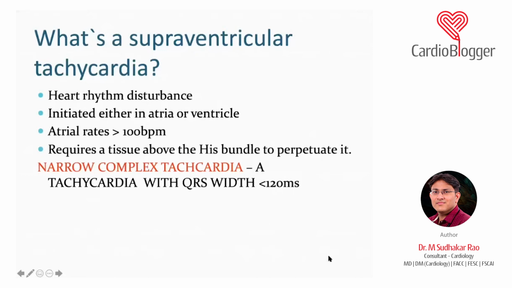Why? Because it is arising close to the septum, near the fascicles, and that is why it is a narrow QRS tachycardia. So any patient with the right bundle branch block with the left axis deviation is actually a little narrower, but not a narrow complex tachycardia. The QRS duration in such a patient varies between 110 to 130, and that is one thing which you should not miss in your daily routine practice.